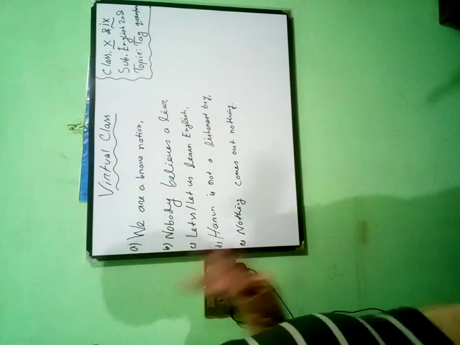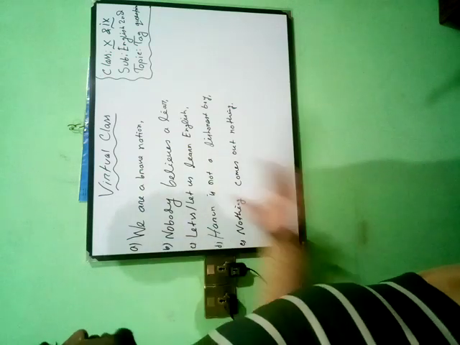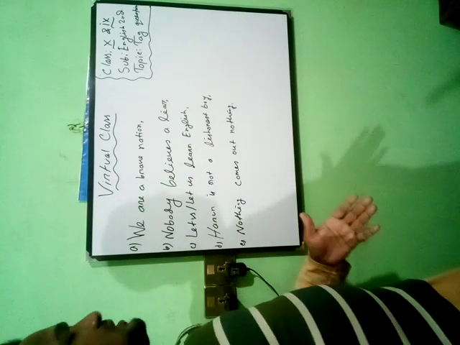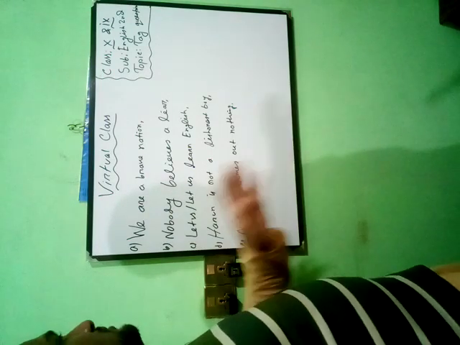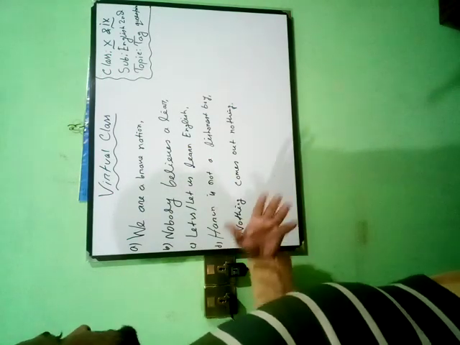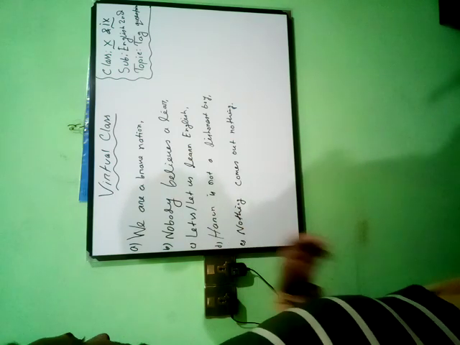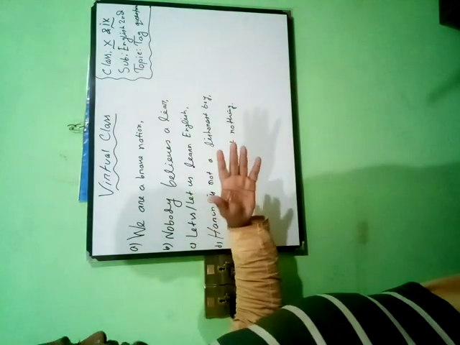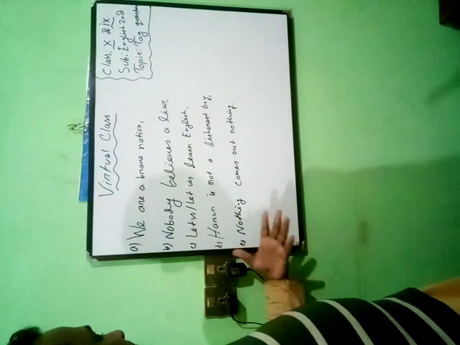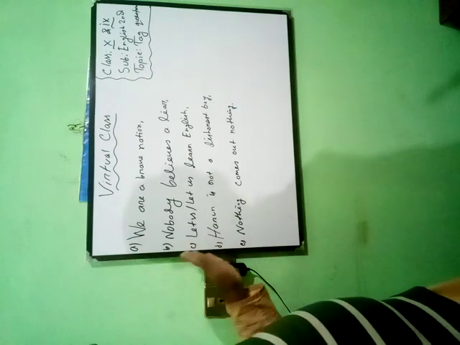Here I have decided to conduct a class on tag questions. I have written five problems that must be solved within a few minutes. Dear learners, you can see five sentences. The first one is: We are a brave nation. The second is: Nobody believes a liar. The third is: Let us learn English. Number four is: Harun is not a dishonest boy. And number five is: Nothing comes out of nothing.